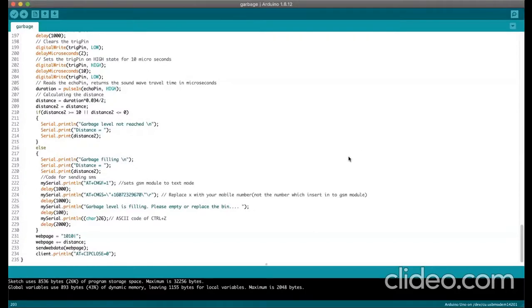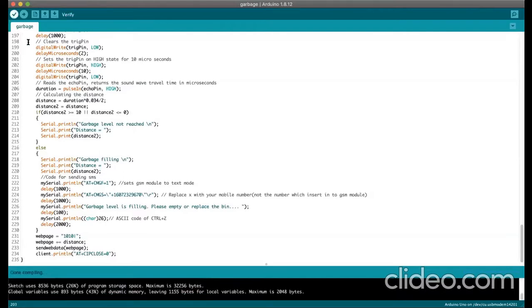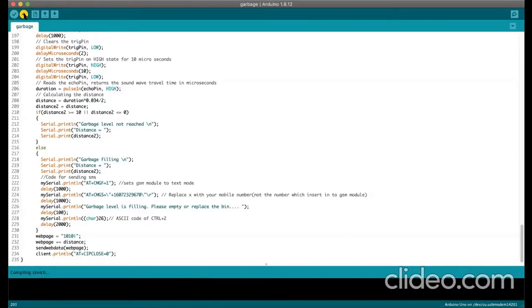Okay friends, so now I will show you how our hardware components interface with the software application. This is the Arduino code. I will compile and upload this sketch to the Arduino microcontroller. It's compiled and now we will upload. The code is being uploaded. Now I will show you the results on the serial monitor.